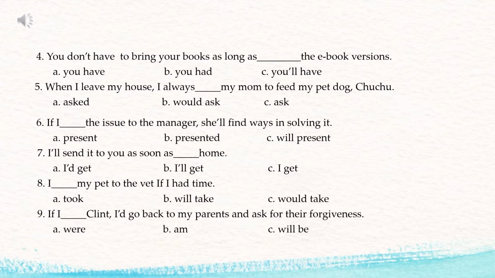So the tense of the verb is what? I'd go, would go. Would go back to my parents, would go. So if that is "would go" there, then the verb in the conditional clause should also be in the simple past tense: were. And why "were"? Because that person could never become Clint. So it would be: if I were Clint, I'd go back to my parents and ask for their forgiveness, for that boy will never become Clint. Okay, let's continue.